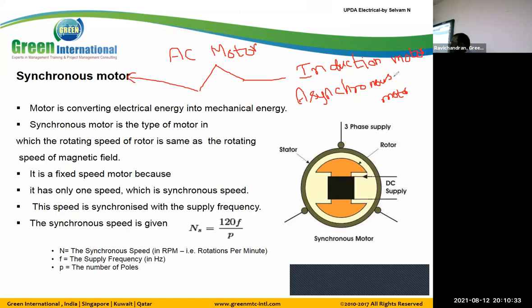Basically, anything called a motor converts electrical into mechanical energy, whether AC motor or DC motor. Here we call it an AC motor because the electrical energy is in the form of an AC supply. If the input is an AC supply, it is an AC motor.